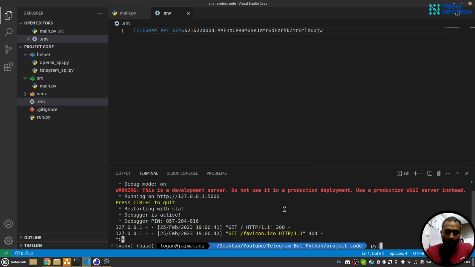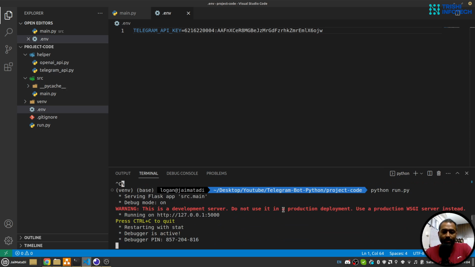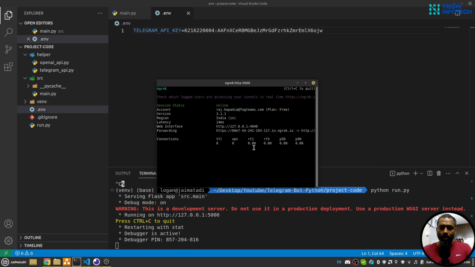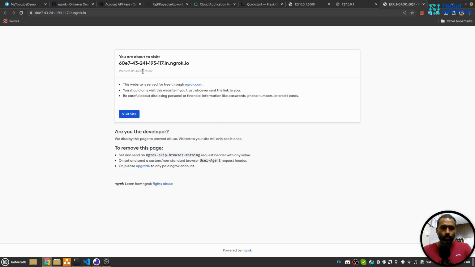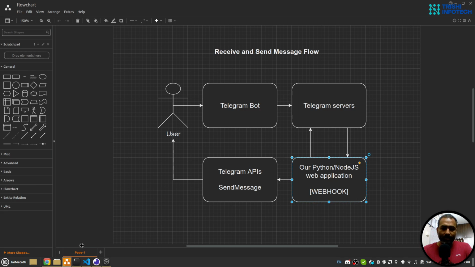I'll say python run.py, so my local environment is running. Now I will click on this ngrok URL. My localhost is exposed through this public URL, and when I click on visit site, we see this OK message. Now if we go back to the flowchart, we need to set this webhook on Telegram servers.